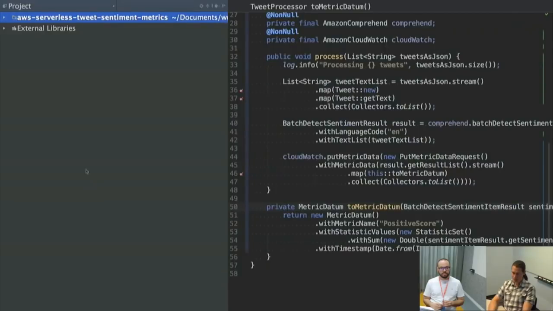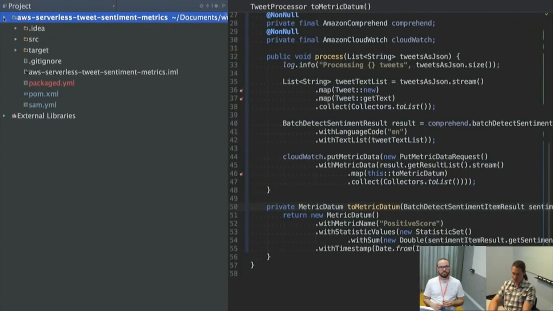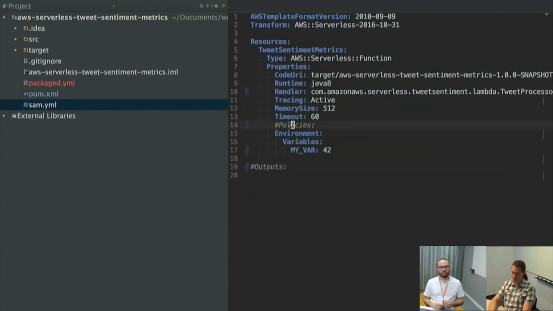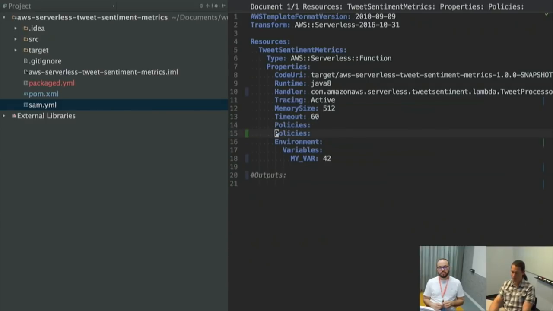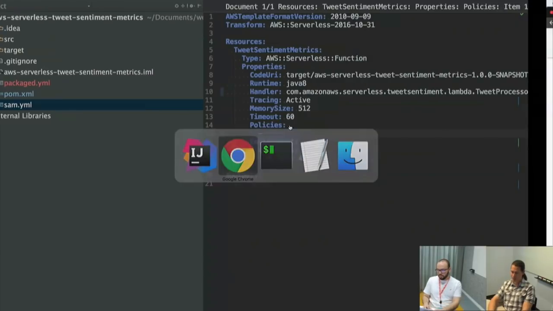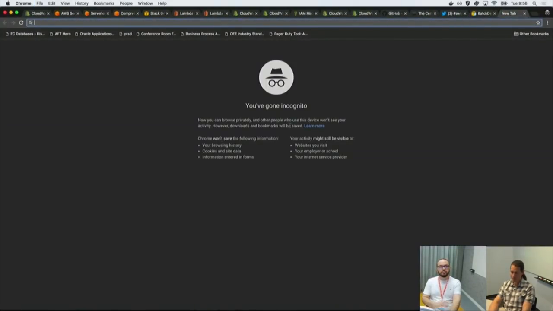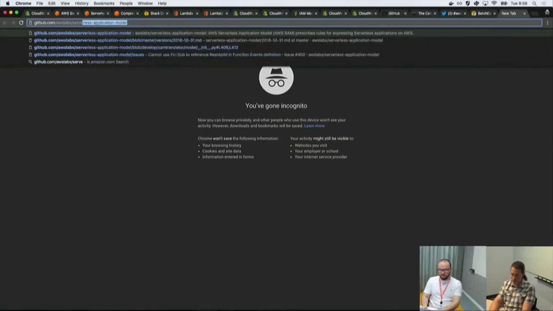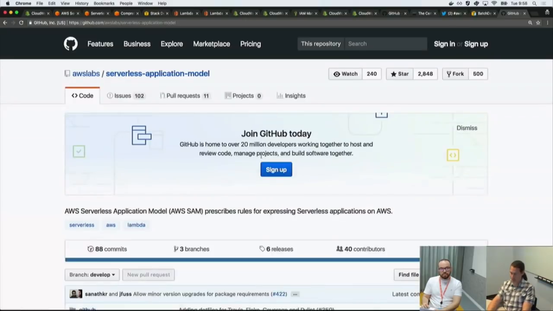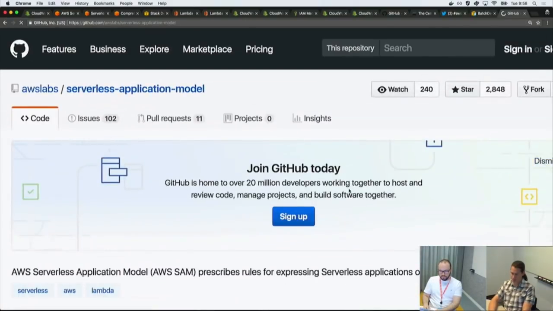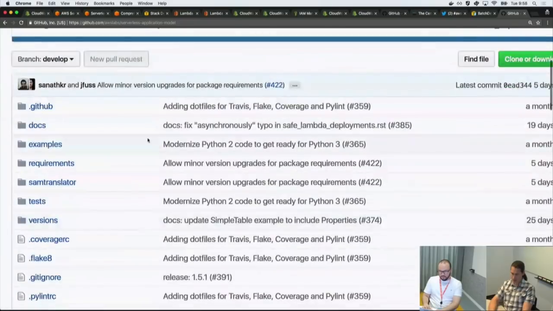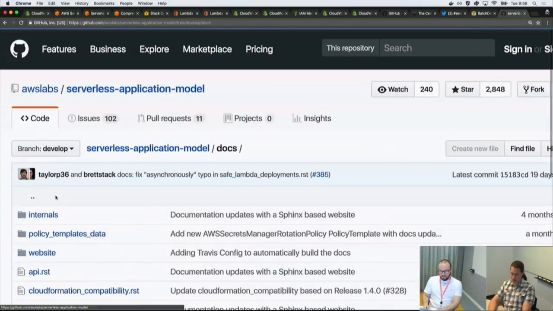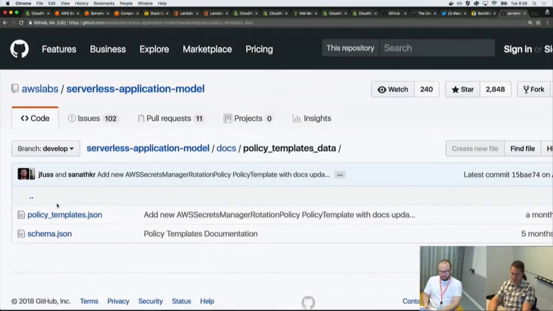The other thing that you have alluded to many times is that we need permissions to call Comprehend. One way is to manually create policies, but the Serverless Application Model, SAM, provides a really cool feature called policy templates.